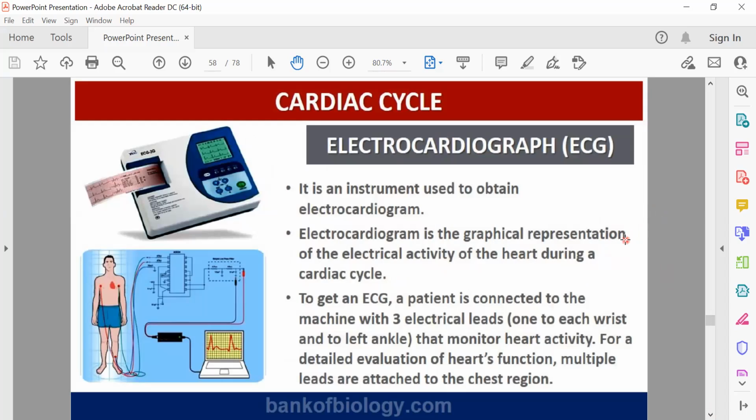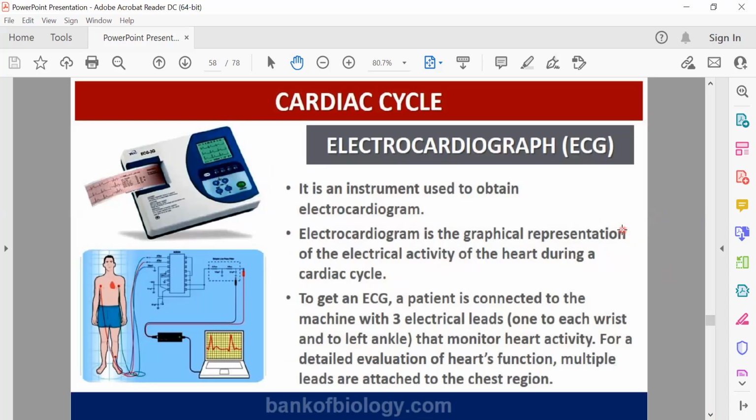Now there is a machine through which we can measure the activity of heart. It is known as electrocardiograph or ECG. You know, we talked about the excitation of muscle and action potential.